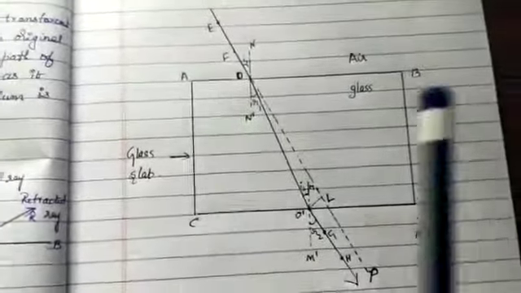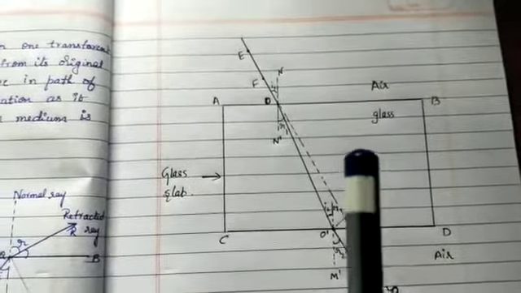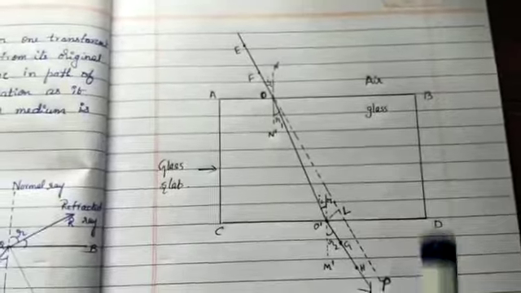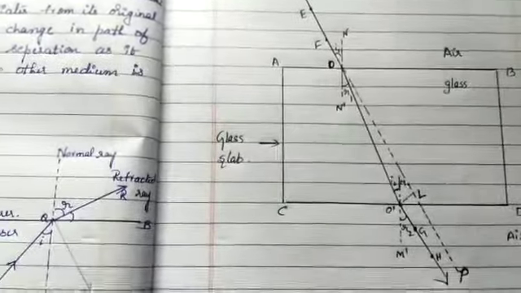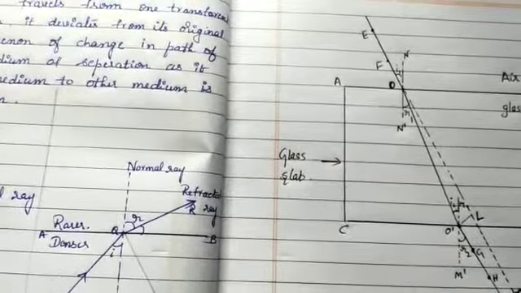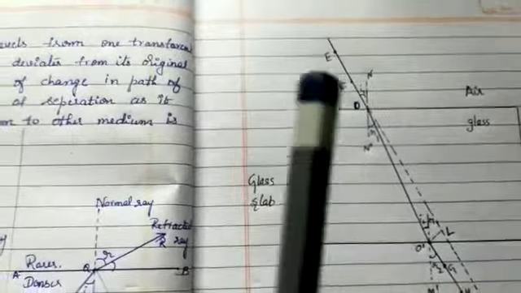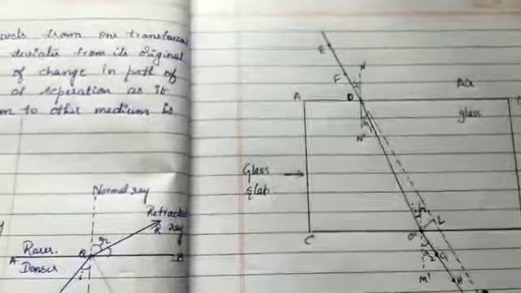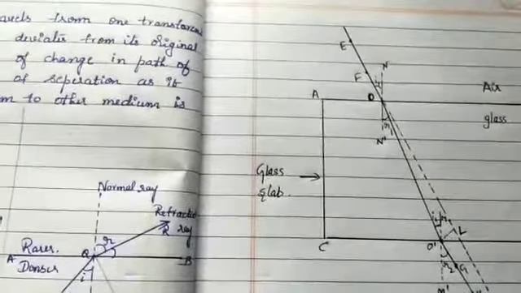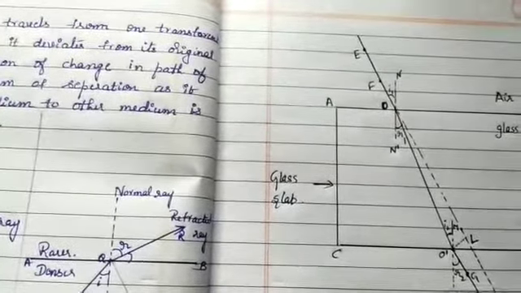Here the first medium is air, the second medium is glass, and again the third is air. What will happen in this case? You can see the light ray has changed its direction at points O and O dash because of refraction.